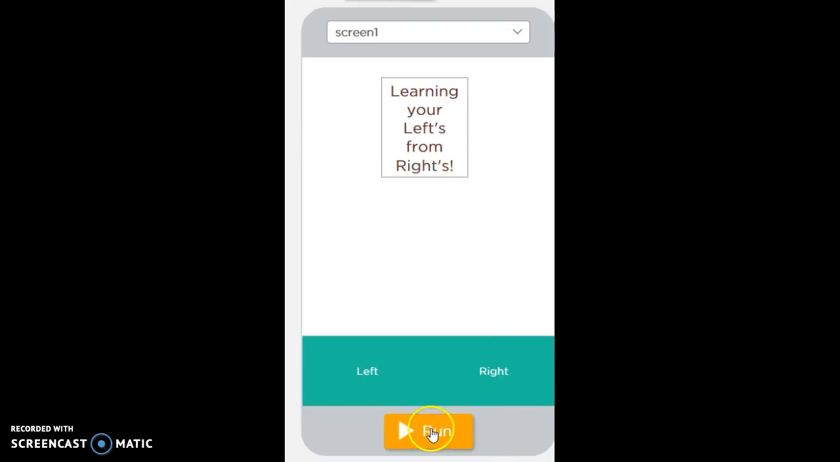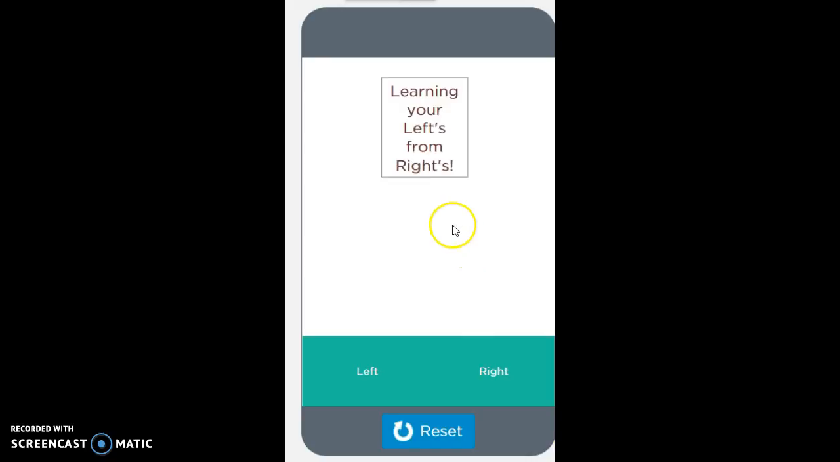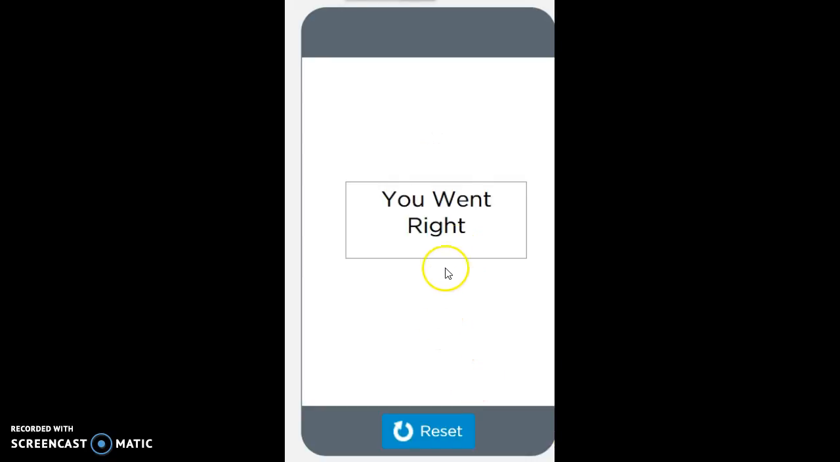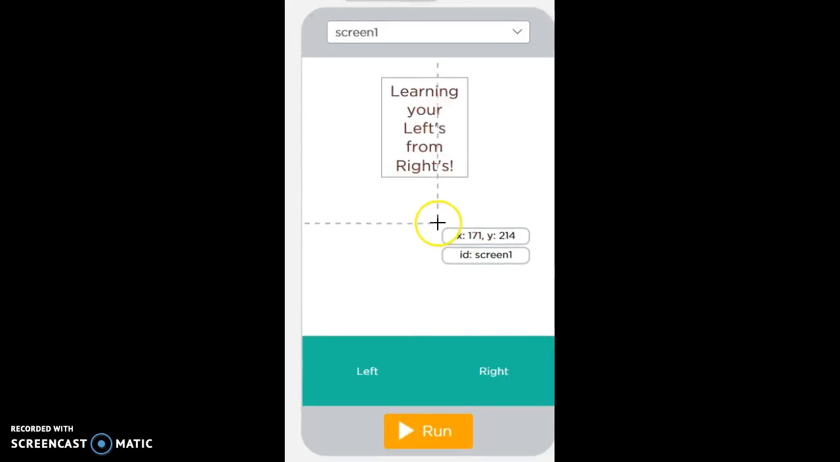And if you run it again, and this time if you hit right, it takes you to an image or a text where it says you went right. And that is the learning intention of my app, where it teaches you from your lefts and your rights.